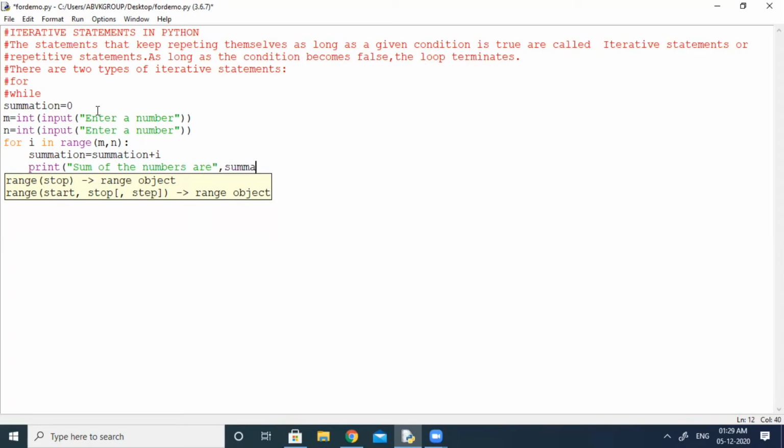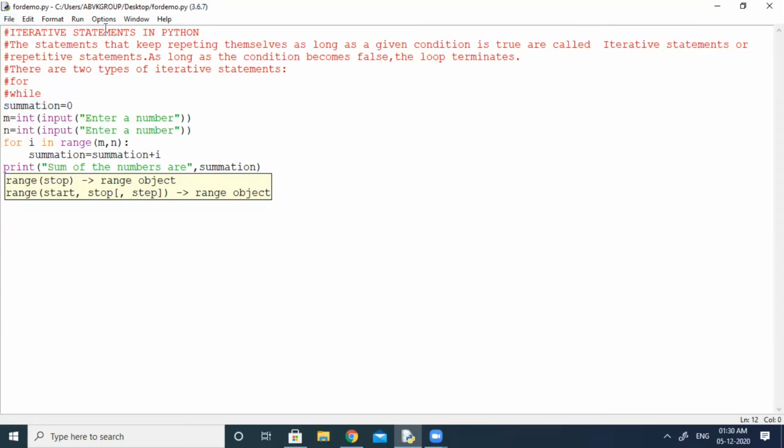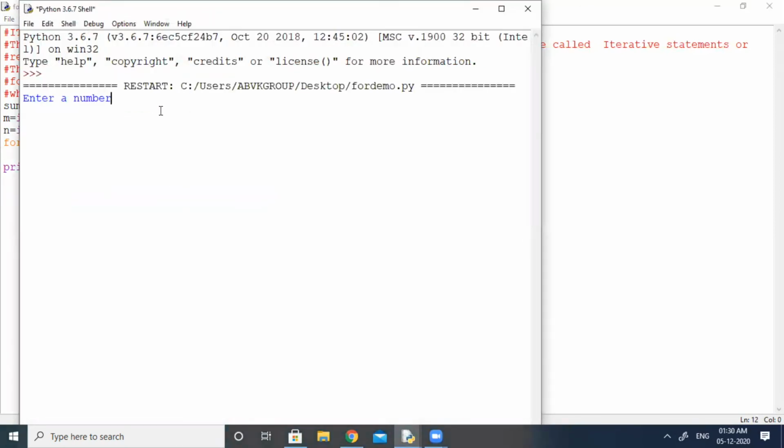The name of the variable is summation, so I have to give the name of the variable which is storing the addition of the numbers. Now I will save the file. File, save. Now go to run module. Now you can see it is asking me the first number. I gave 1. Then I will give another number. Suppose I am giving 5. Now it is calculating the total and giving me the result.